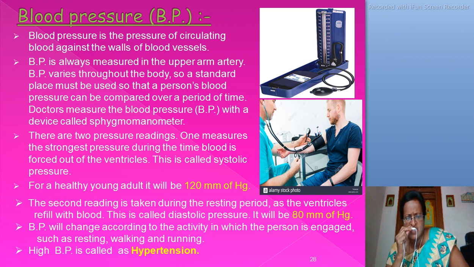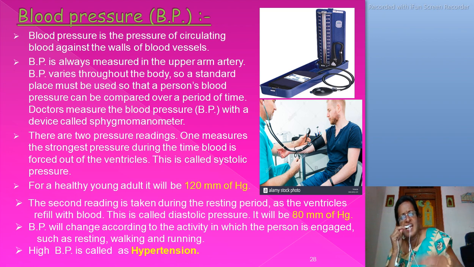BP will change according to the activity in which the person is engaged, such as resting, walking and running. High BP is called hypertension. Students, in this slide, you know which device is used to measure BP.